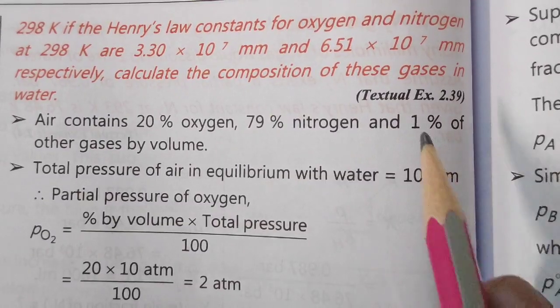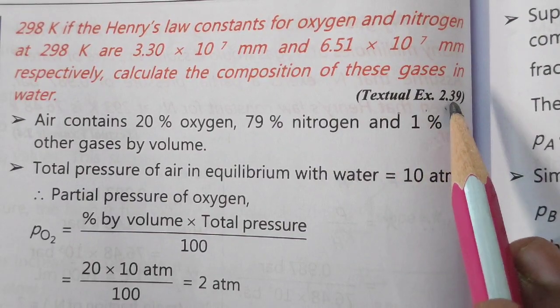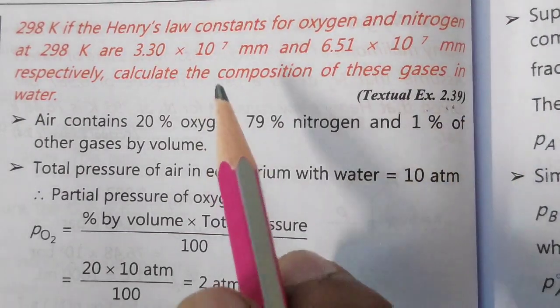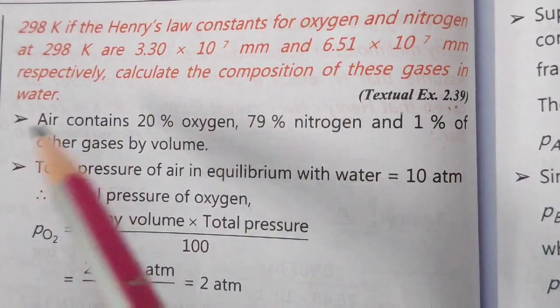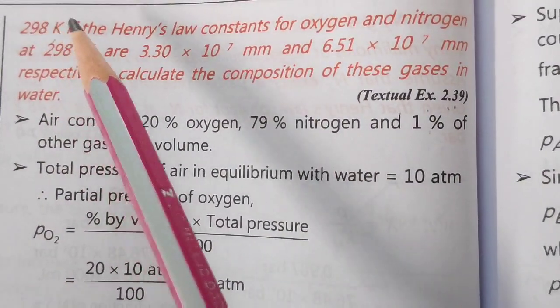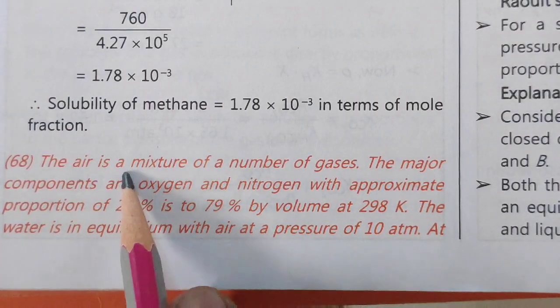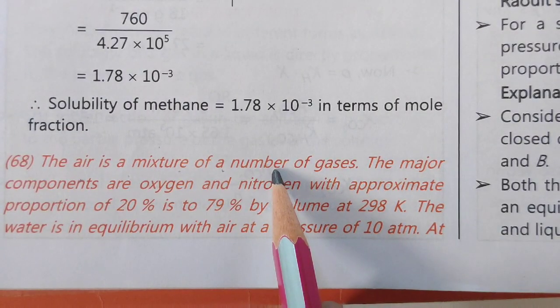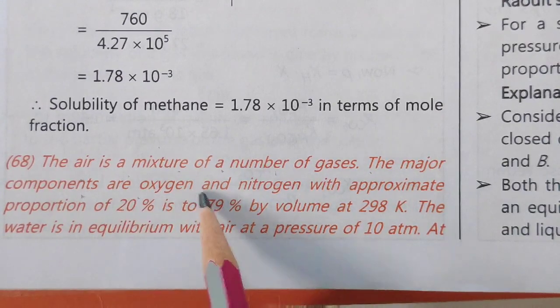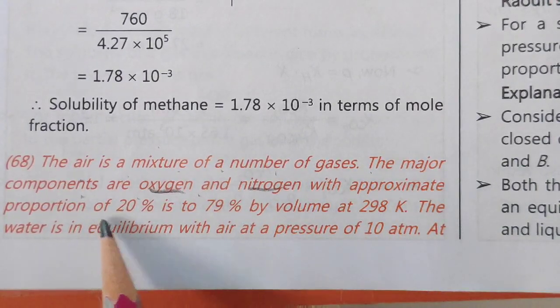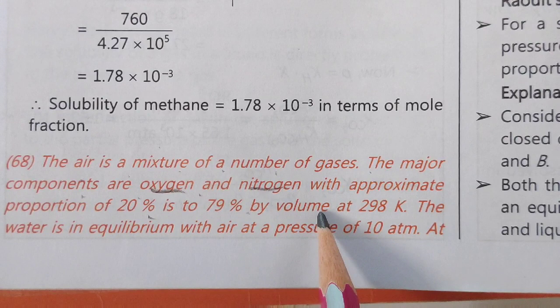This is textbook exercise question 2.39. Can you see the question? Air is a mixture of a number of gases. The major components are oxygen and nitrogen, with approximate proportions given here by volume.